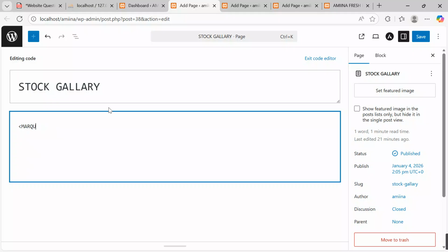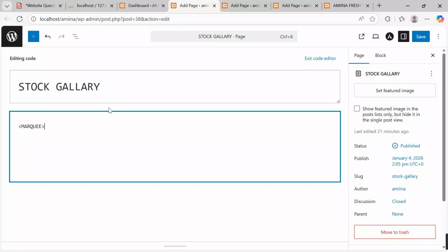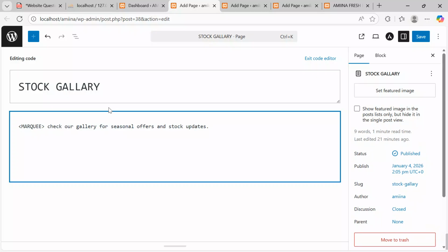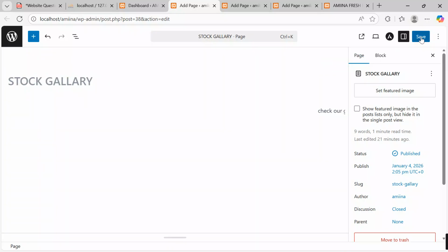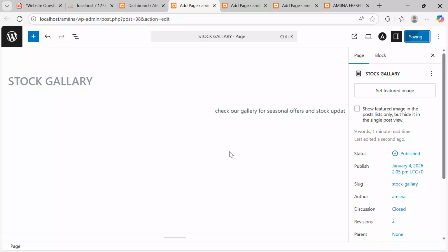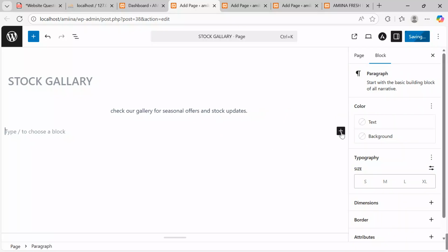Yes, this is MAQUI. Over here, I will say MAQUI, come and then paste. After, come and say MAQUI, close, and then after that, I will come exit code editor and then save changes. You will see that the code will start checking over here.